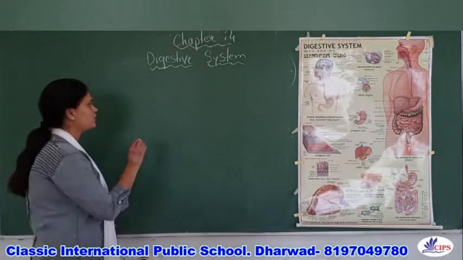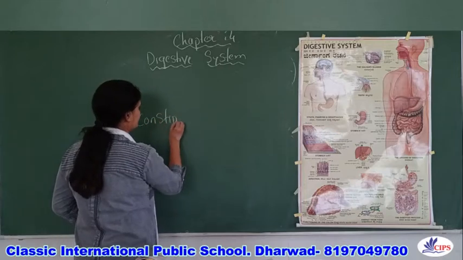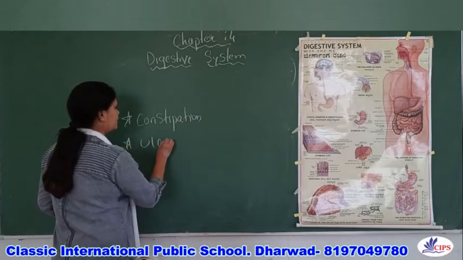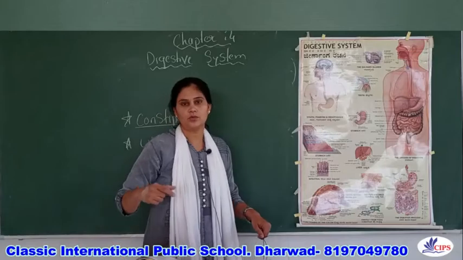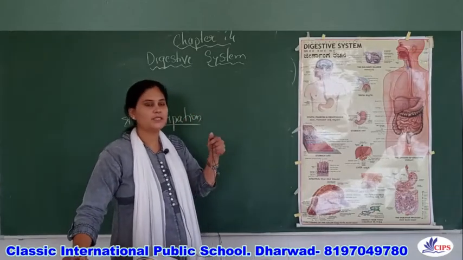So one of the disorders is constipation and the ulcer.